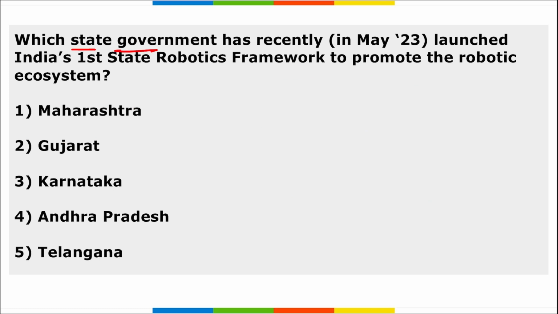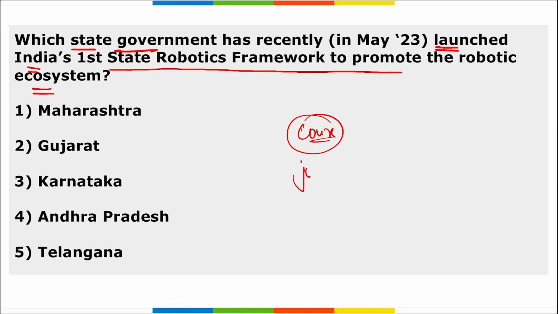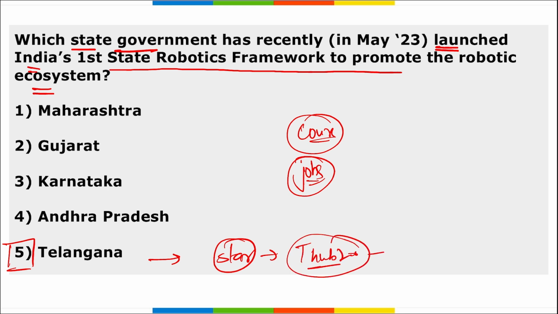Next, which state government has recently launched India's first state robotics framework to promote the robotics ecosystem? In order to promote the robotic ecosystem in India, so that more and more courses and more jobs can come up in this field. So, India's first robotic framework was launched by which state? Launched by Telangana, right? And we know that Telangana is promoting a startup ecosystem hub. They are making this hub so that more and more startups can come into their area. And apart from this, remember they also launched T Hub 2.0, which was an incubation center for more than 200 startups.